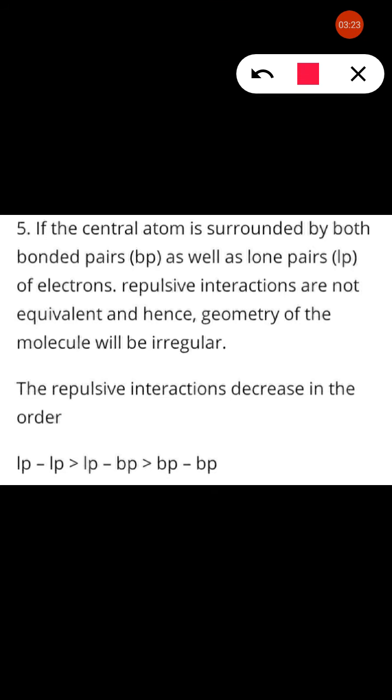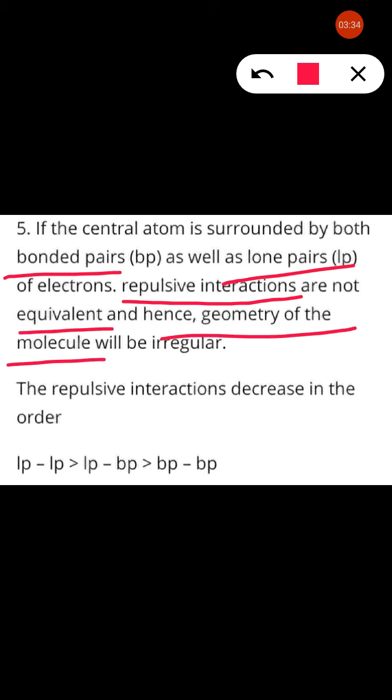Now see, if the central atom is surrounded by both bond pairs as well as lone pairs, then the repulsive interactions are not equivalent and hence the geometry of the molecule is irregular.